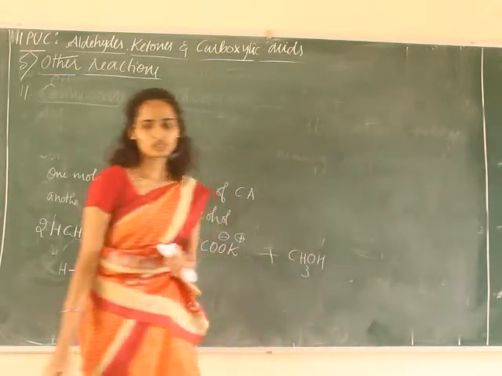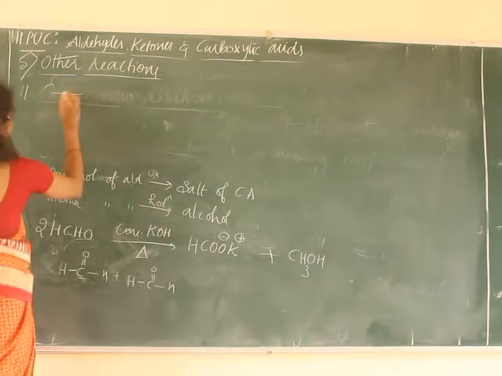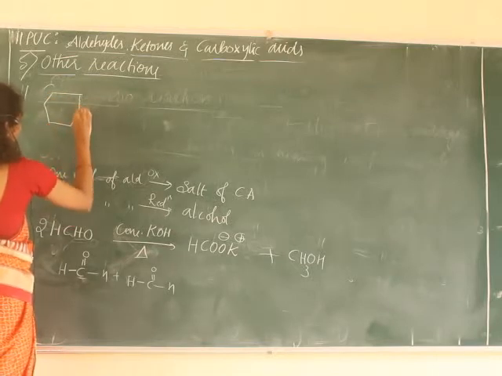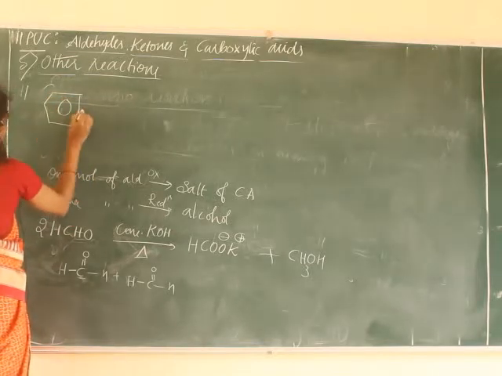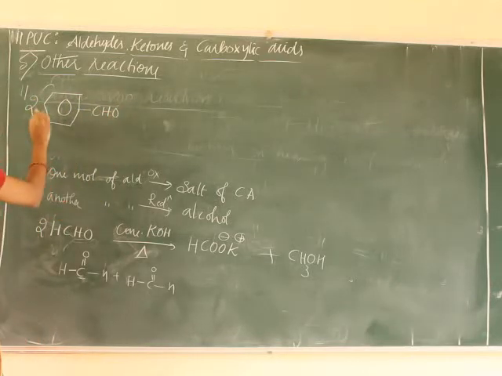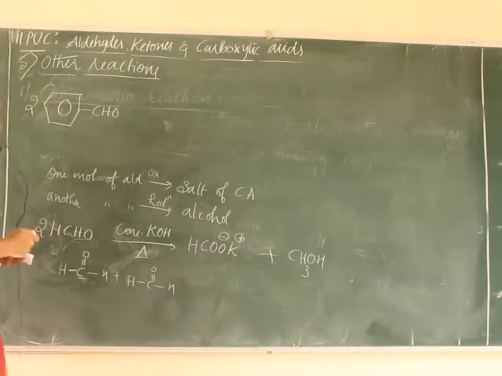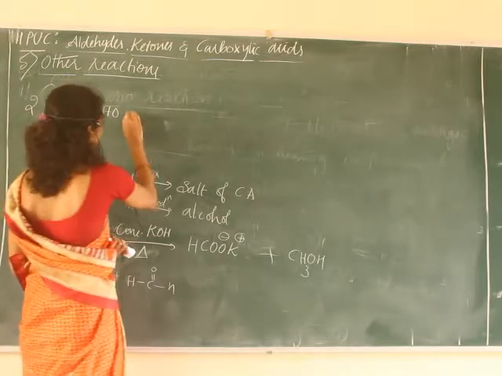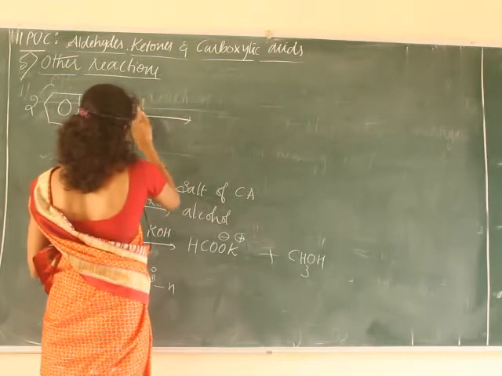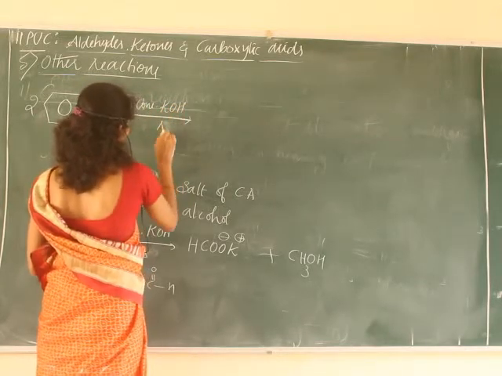One more example I'll take, benzaldehyde. In benzaldehyde alone, there is no alpha hydrogen atom. One molecule of benzaldehyde reacts with another molecule of benzaldehyde in the presence of concentrated potassium hydroxide, on heating.